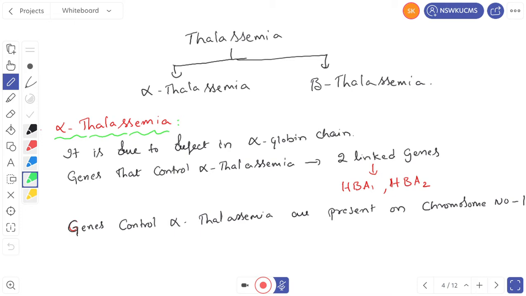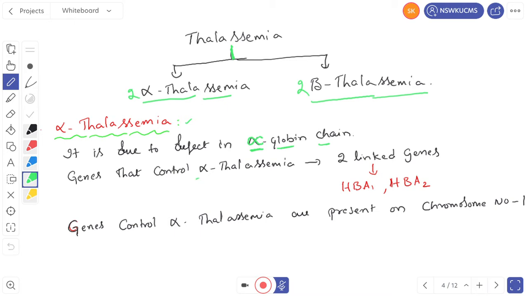Then thalassemia is also of two types. One is alpha thalassemia and one is beta thalassemia. What is meant by alpha thalassemia? Alpha thalassemia is due to a defect in the alpha globin chain. We discussed that hemoglobin consists of 4 polypeptide chains, in that there are 2 alpha chains and 2 beta chains. So if any one of the alpha polypeptide chains, or 2, 3, 4, all the 4 chains get affected, then we can see thalassemia.